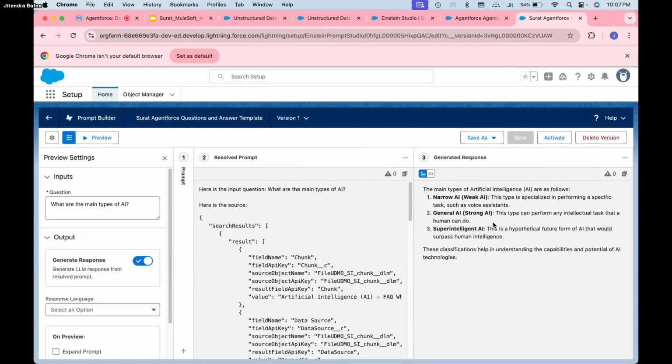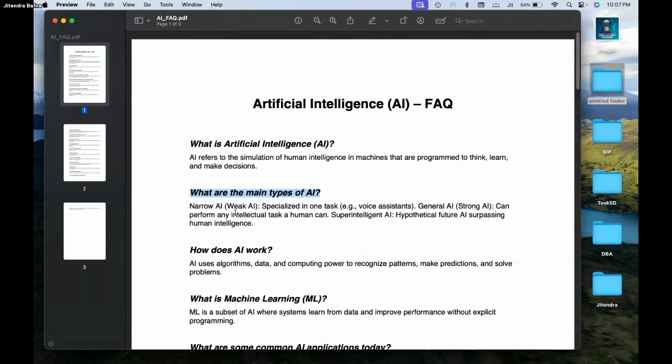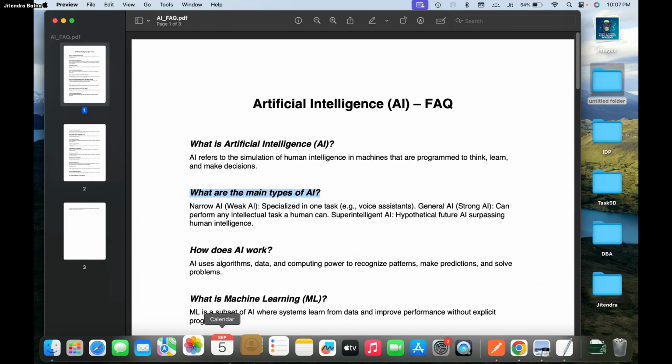Yeah, it provides general AI, narrow weak AI, super intelligent AI, those kinds of answers. General AI, narrow AI, specialized, super intelligent, right? It changed the wording somewhat, but it is getting the answer from this particular file, because we have provided the input of this file.